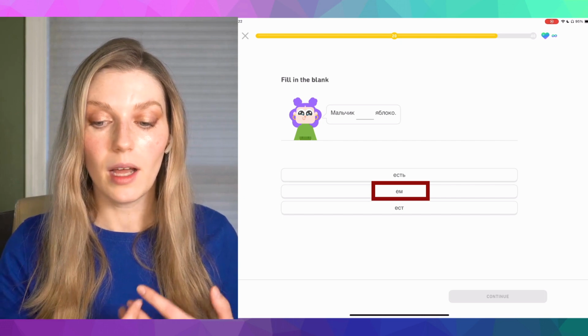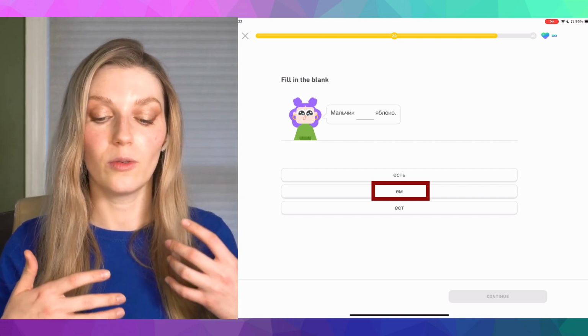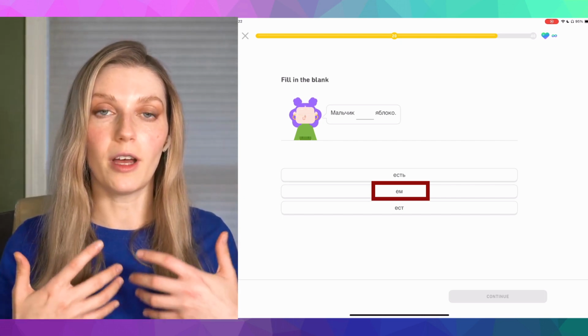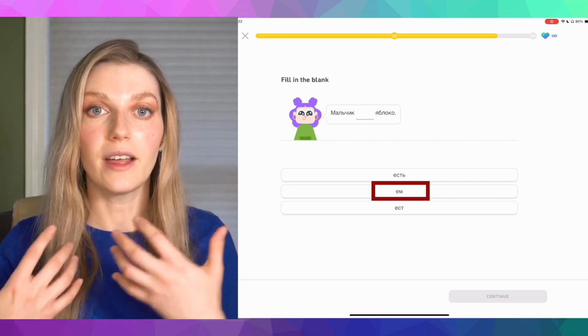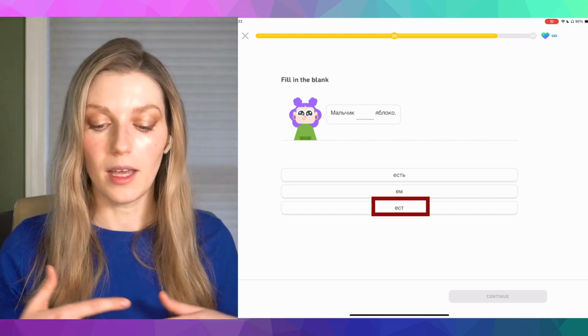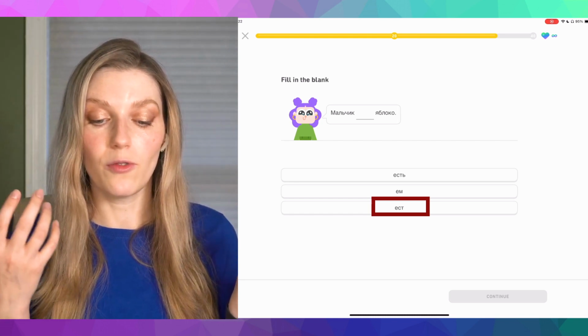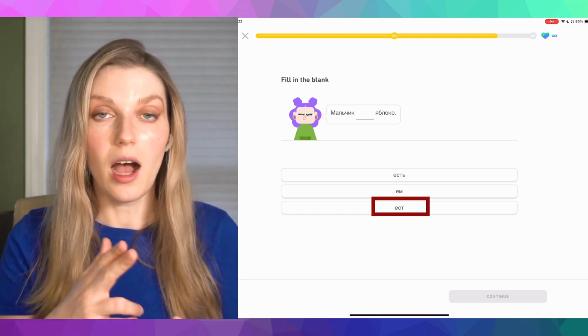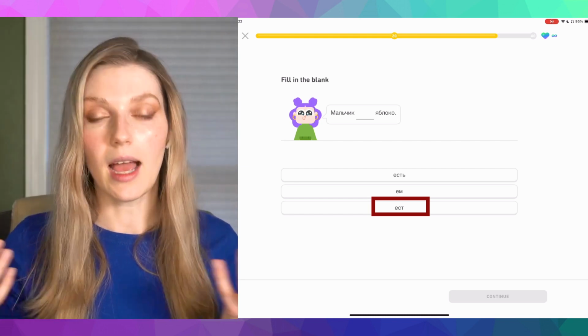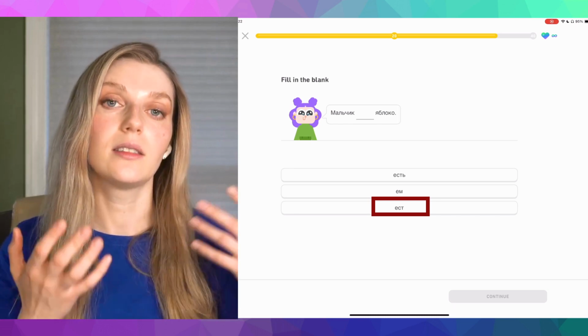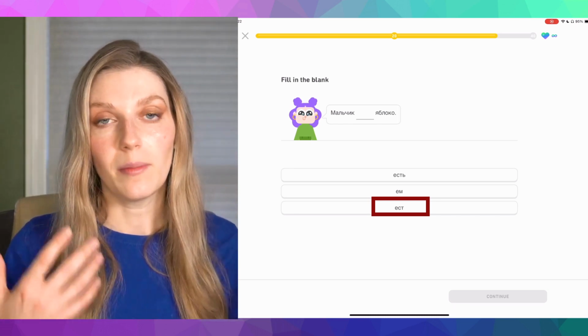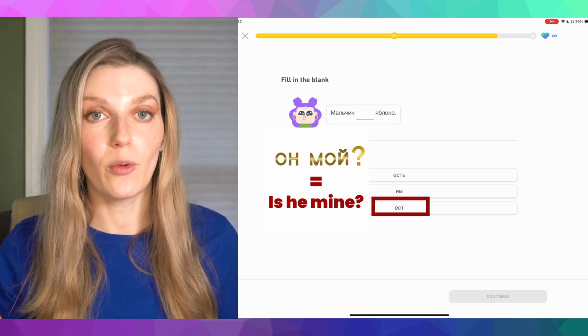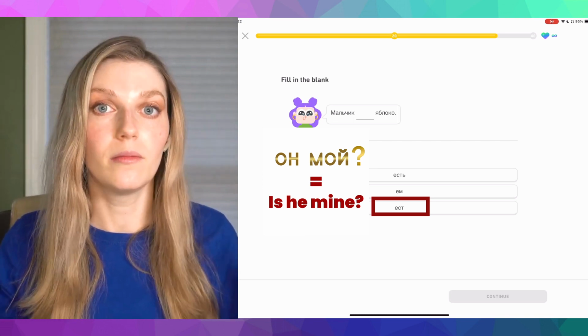Ем, as we discussed earlier, we use when we're talking about ourselves. Я ем яблоко. And ест is used in the form he or she, она or он. Она ест, он ест. And since мальчик is the male gender, it answered the question: он.